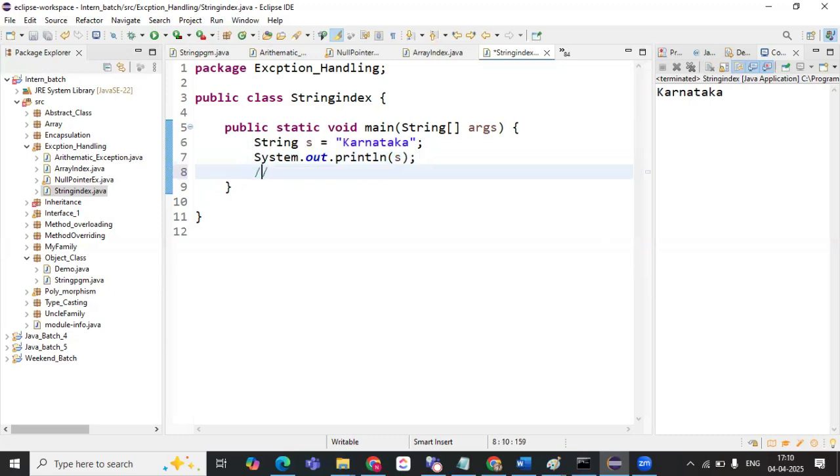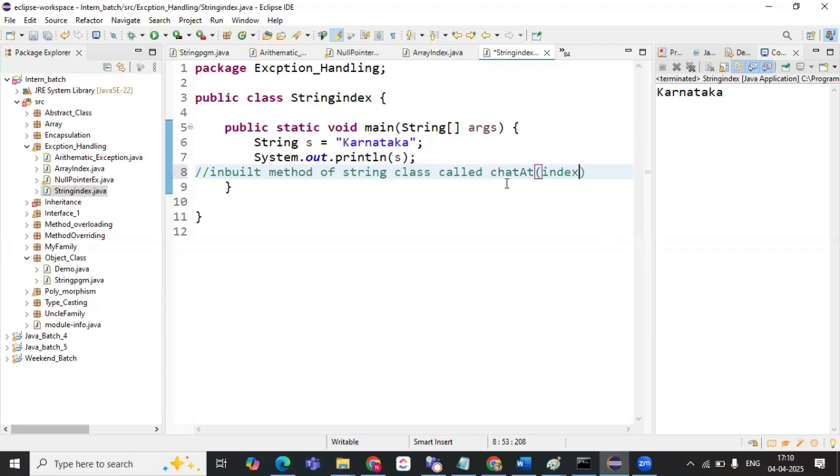In a string, if I want to print the character at a particular index, we have an inbuilt method called charAt, which gives the character at the particular index.